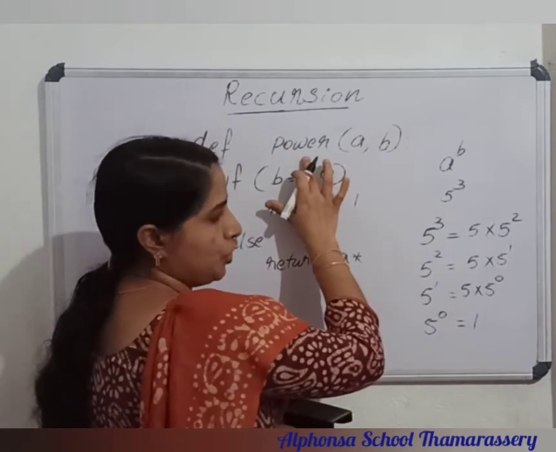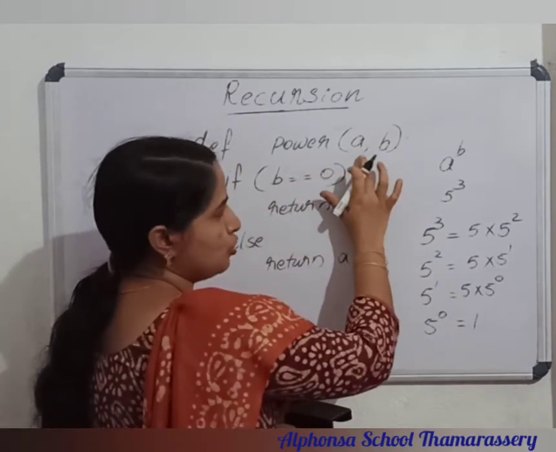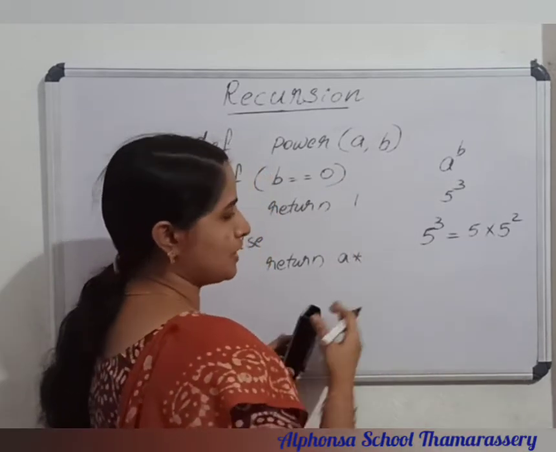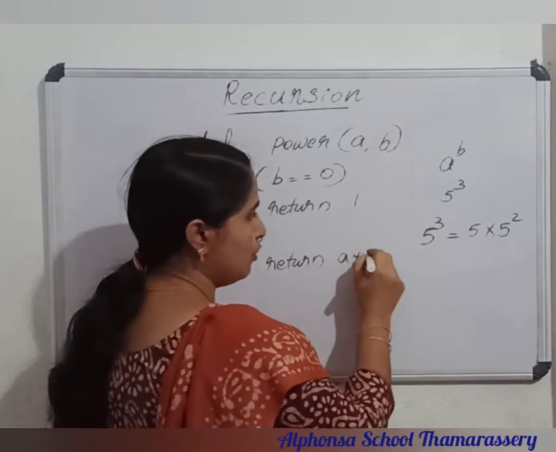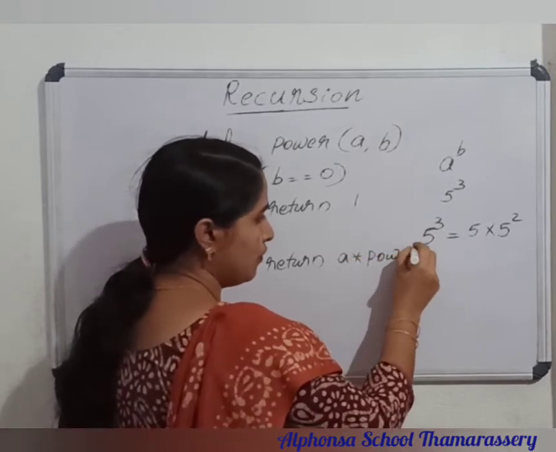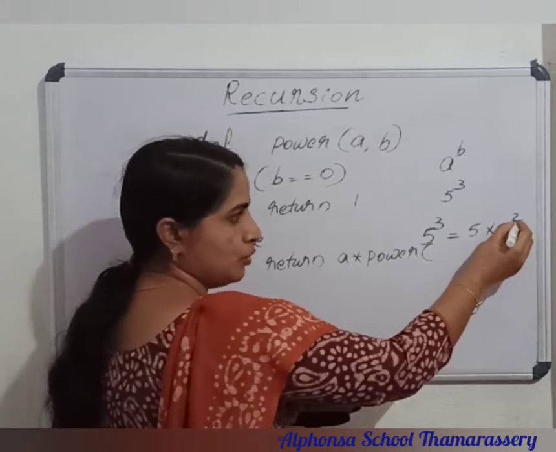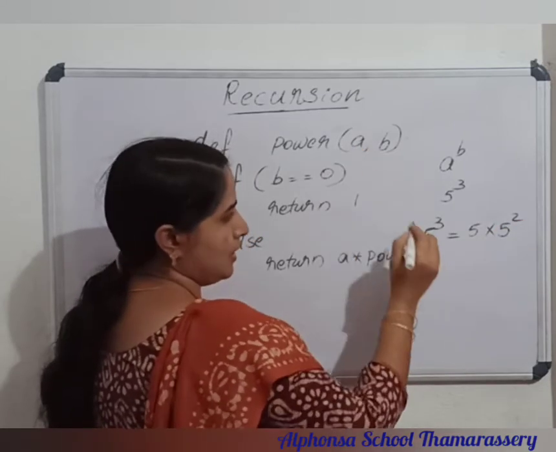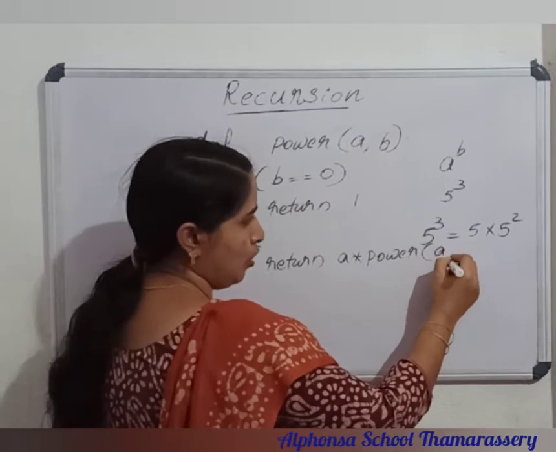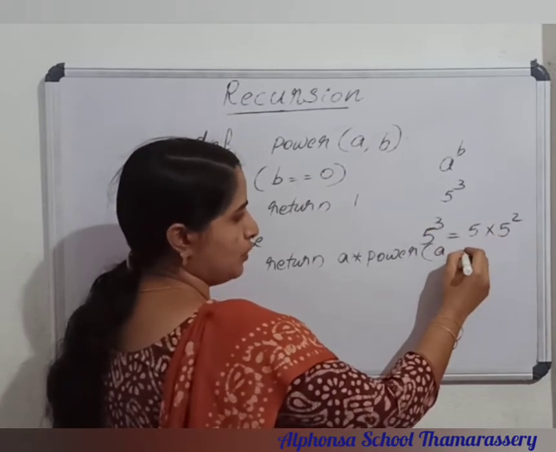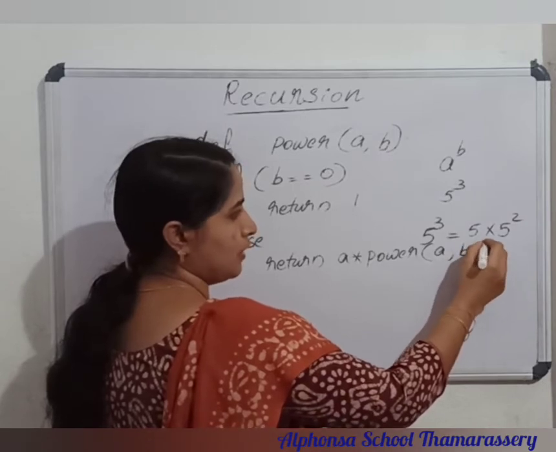The same function we need to call, the same function with two arguments. So we write a into power of a comma, here it was 3, here only 2, so you write b minus 1.